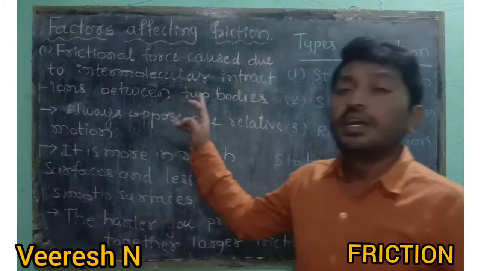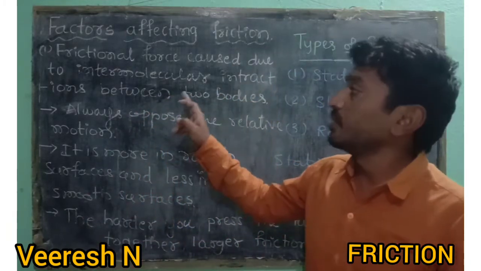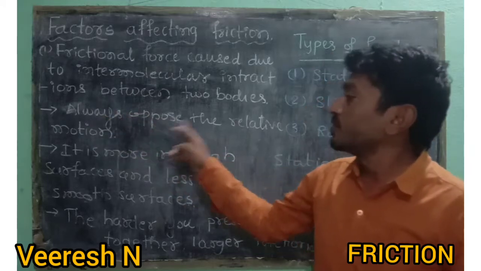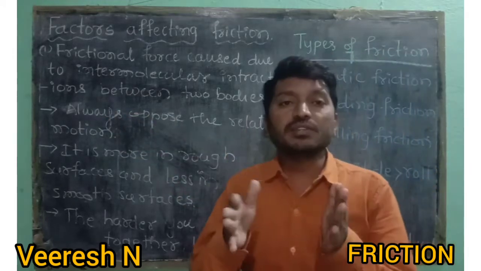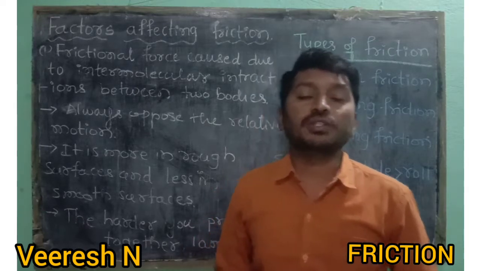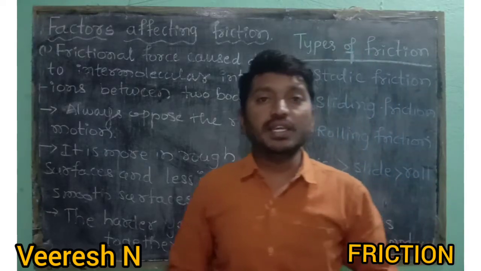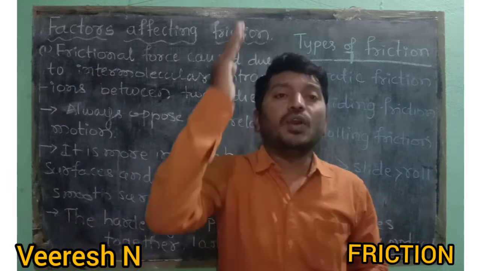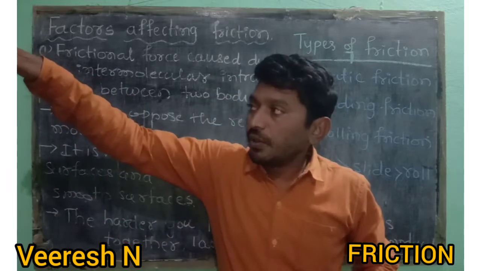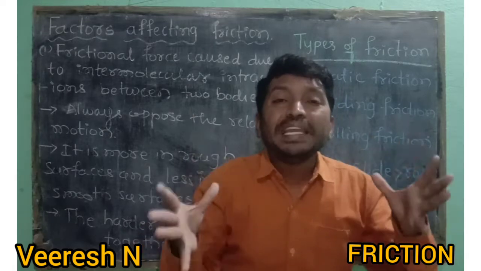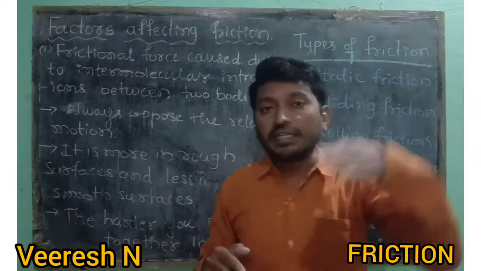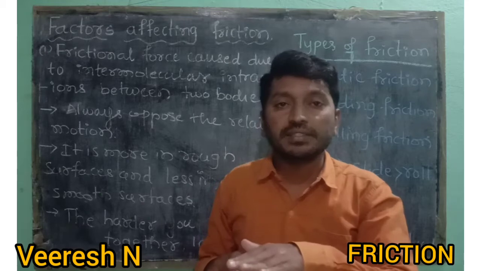Second, friction always opposes the relative motion. In the last session I said, when you kick a ball, the ball moves very fast, and gradually the speed of the ball goes on decreasing, right?